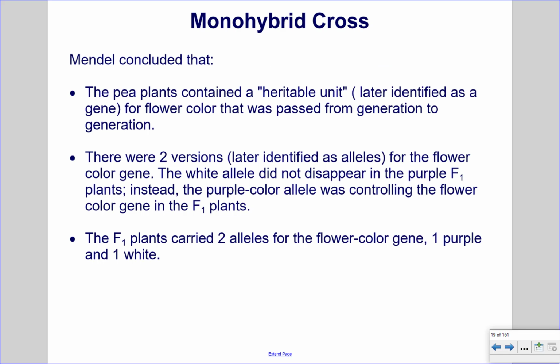Monohybrid Cross. Mendel concluded that the pea plants contained a heritable unit, later identified as a gene, for flower color that was passed from generation to generation. There were two versions, later identified as alleles, for the flower color gene. The white allele did not disappear in the purple F1 plants. Instead, the purple color allele was controlling the flower color gene in the F1 plants. The F1 plants carried two alleles for the flower color gene, one purple and one white.